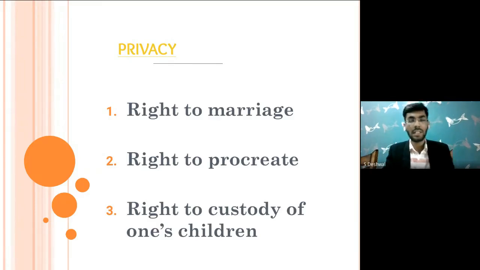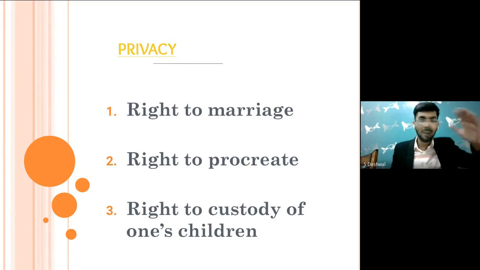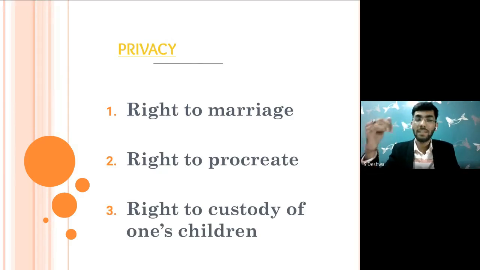So the first right is the right to marriage. We will be studying this with its historical background, that in the United States, for example, interracial marriage, a black and a white, could not marry. Loving versus Virginia is a very leading case on this right to marriage under the US Supreme Court. And when it comes to India, there is a judgment, Shafin Jahan, by the Honorable Supreme Court of India, which says that a person has a right to choose his partner. So that has been recognized by the Indian Supreme Court as well.